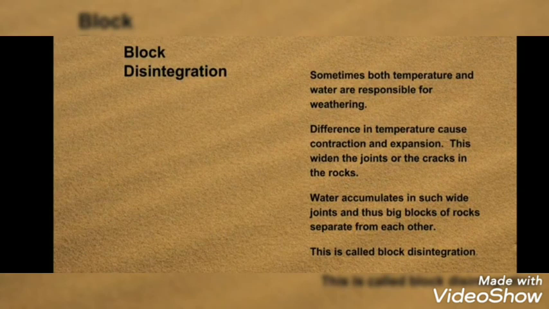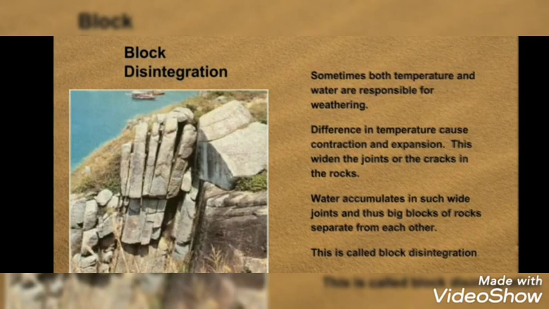Sometimes both temperature and water are responsible for weathering. Difference in temperature causes contraction and expansion, widening the joints or the cracks in the rocks.